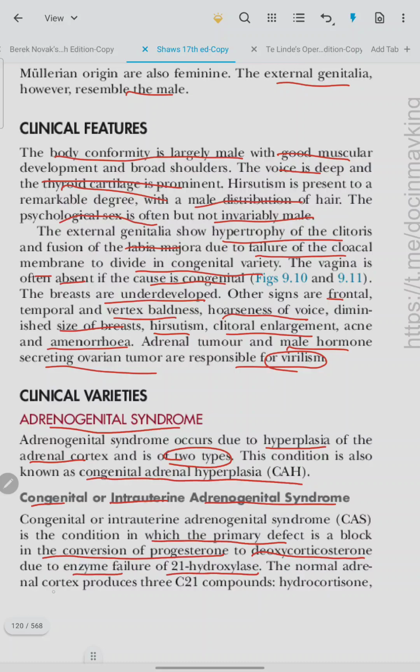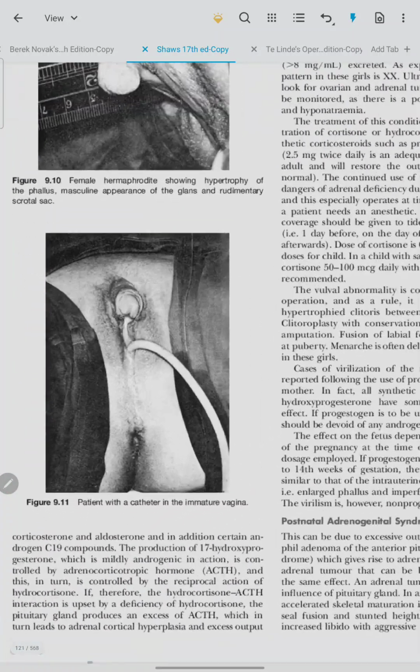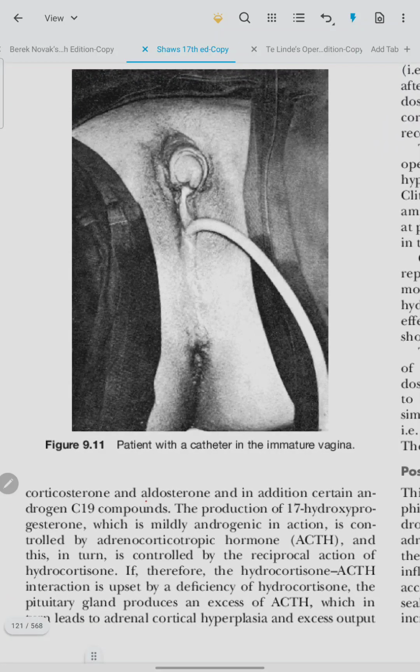The normal adrenal cortex produces three C21 compounds. One is hydrocortisone and the others are corticosterone and aldosterone, and in addition certain androgen C19 compounds. The production of 17 hydroxyprogesterone, which is mildly androgenic in action, is controlled by adrenocorticotropic hormone or ACTH, and this in turn is controlled by the reciprocal action of the hydrocortisone.